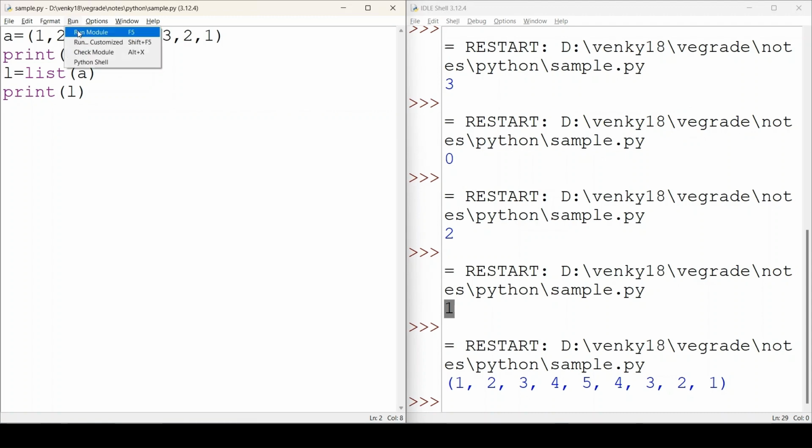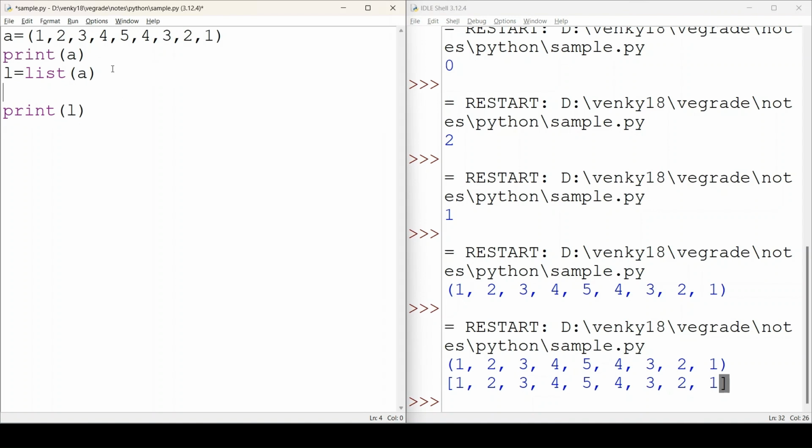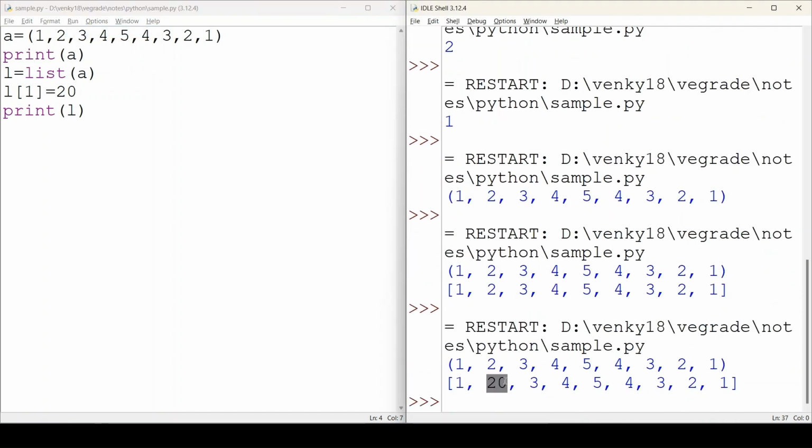Here you can see my tuple is changed. At first I printed A. Here A is a tuple. You can clearly observe we have parentheses, and later upon changing the tuple into the list, we are printing the L value. Here you can clearly see it has square brackets. Why? Because we have changed the tuple into the list. Now we can easily perform the updations by using the list methods or whatever. So let us try to update. I am updating the list at index position 1 with the value 20. I will print the list. You can see the index position 1 value is updated.